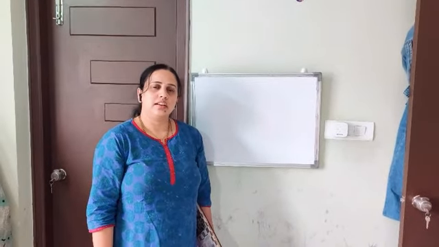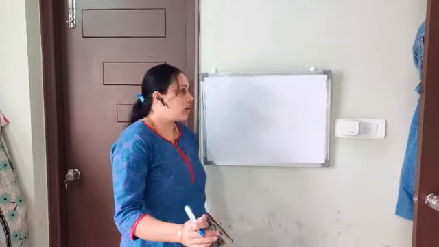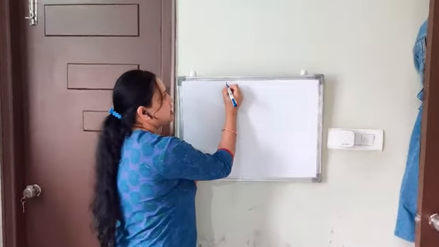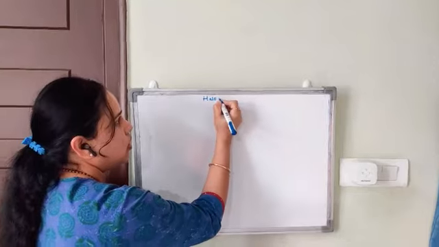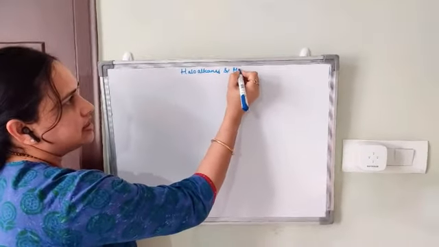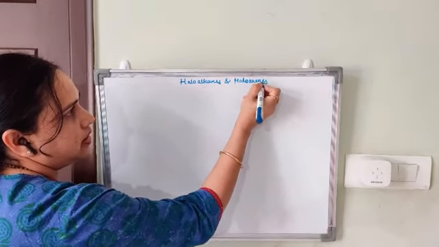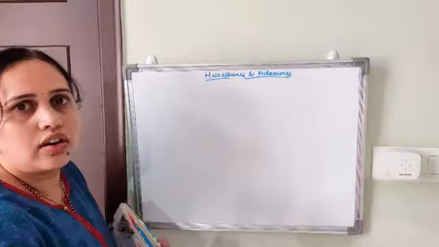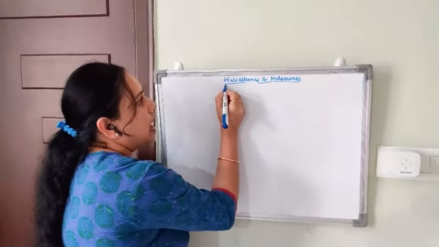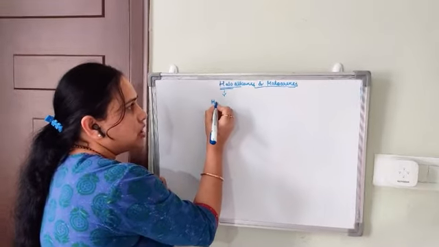Hello all. In this class we will discuss organic chemistry, especially haloalkanes and haloarenes. Halo indicates a halogen atom.